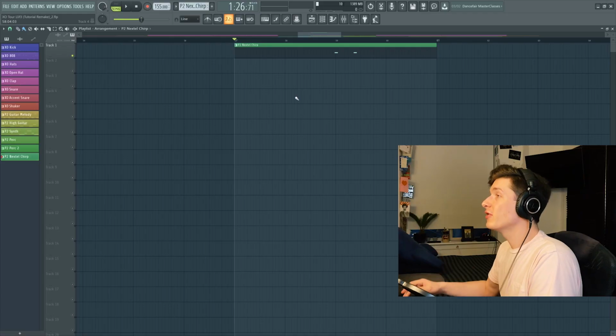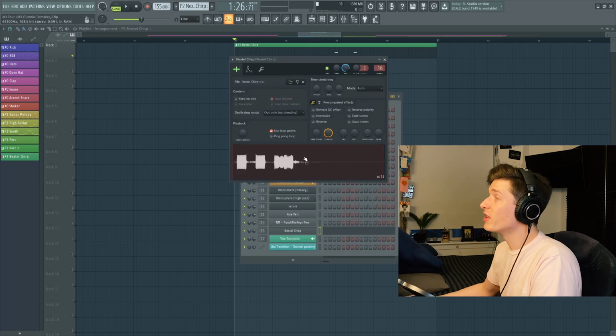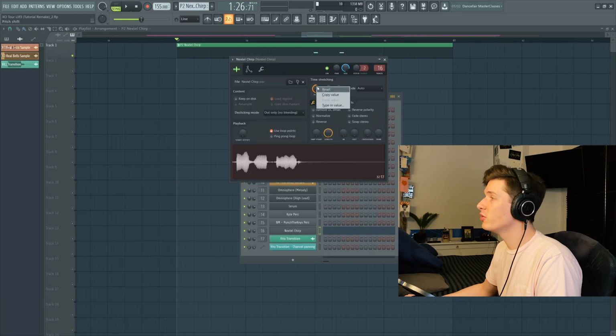So we're going to jump right into FL Studio, and we're going to make sure that we're at 155 BPM for P2 and EXO Tour Life. But I'm going to start out with P2. The first thing we're going to grab is this Nextel chirp, which is like a phone ringtone. And we're going to play the first beat on bar 3 and then the 2 and right here in bar 3 as well. What I'm going to do is pitch this down by 1200 cents.